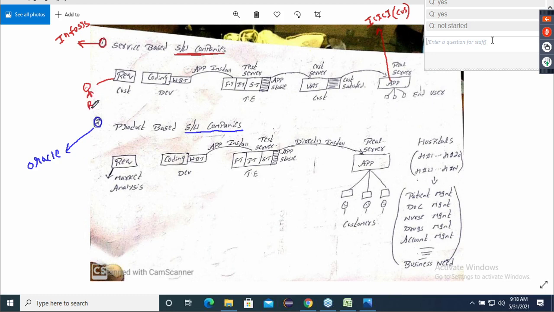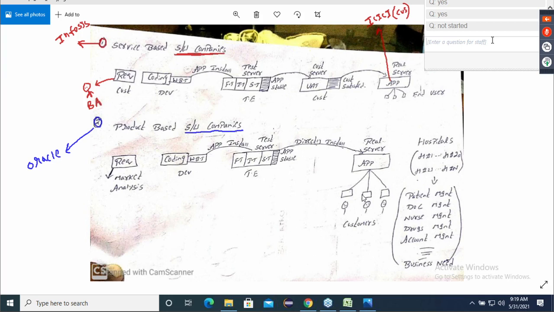It's given by the customer only, but it is collected by the business analyst. And did the business analyst go to the customer, or did the customer call him? Who called? The customer called him. Now, guys, listen carefully.